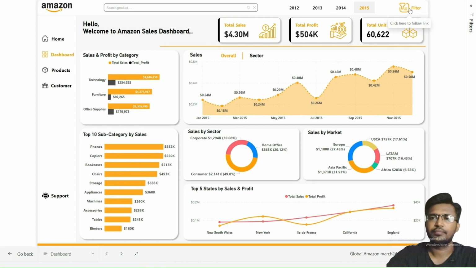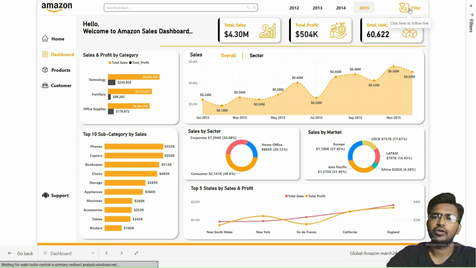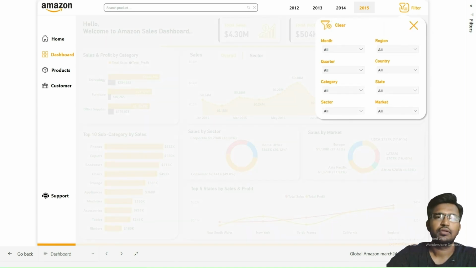Next, this is the filter button, or you can call it a slicer panel. The filter button located on the top right provides access to multiple slicers that allow users to filter the data on this page by various dimensions, such as time period, customer segments, locations, market, and product categories. This interactivity enables users to drill down into specific data subsets for more detailed analysis. This page also contains the close button and the clear button, which is used to clear all the filters that we have given while using the dashboard.